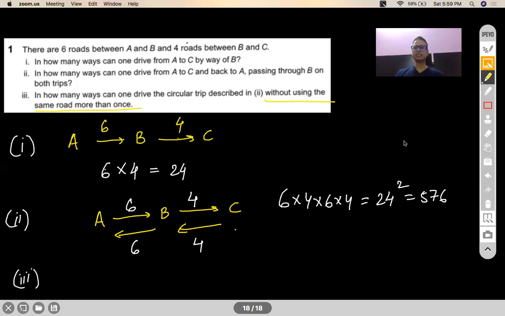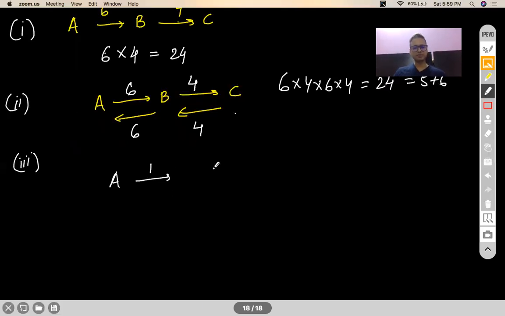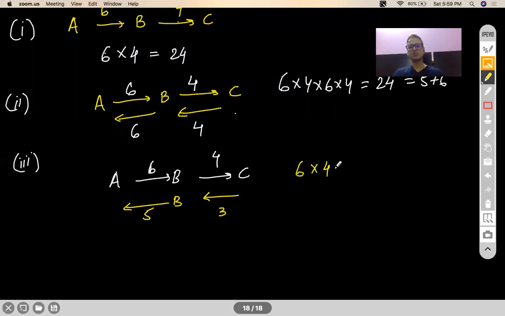Aditya, good. Okay. Now see here, A to B 6 ways. B to C 4 ways. Now C to B, I cannot use the way which I used to go from B to C. So I am only left with 3 ways. So the path which I drove from B to C, I cannot take the same path again. And when you're going from B to A back, I cannot take the same path which I took from A to B. So your total number of ways will be 6 into 4 into 3 into 5, which is actually 360. Absolutely correct. Very good.